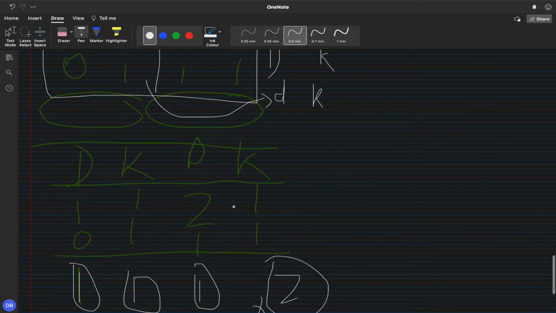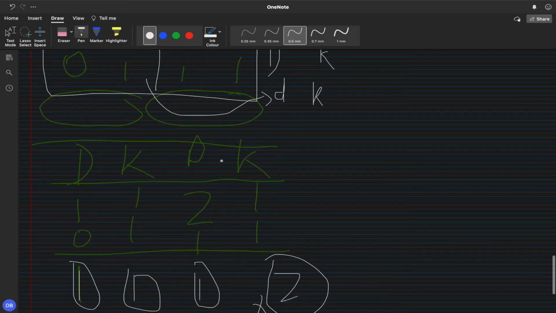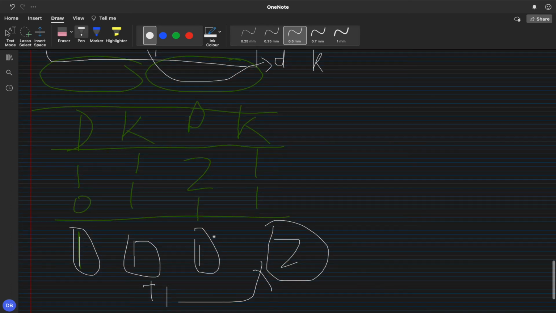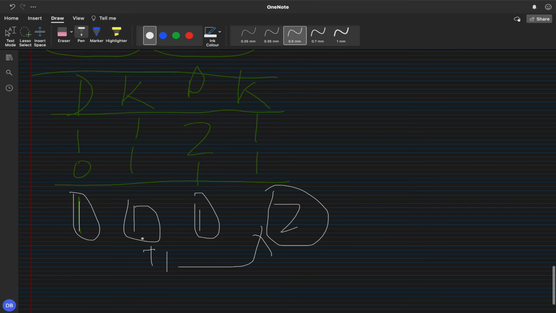So for the first DK we have 1:0, 1:1. This is the same as this case. So we have 1 over here, 1 over here, 1 over here, because these are the first instances of this ratio. And for this we have a 2, because this is the second instance of the same ratio. So 1:1 occurs over here, 1:1 occurs over here. So this is adding 1 to this one.